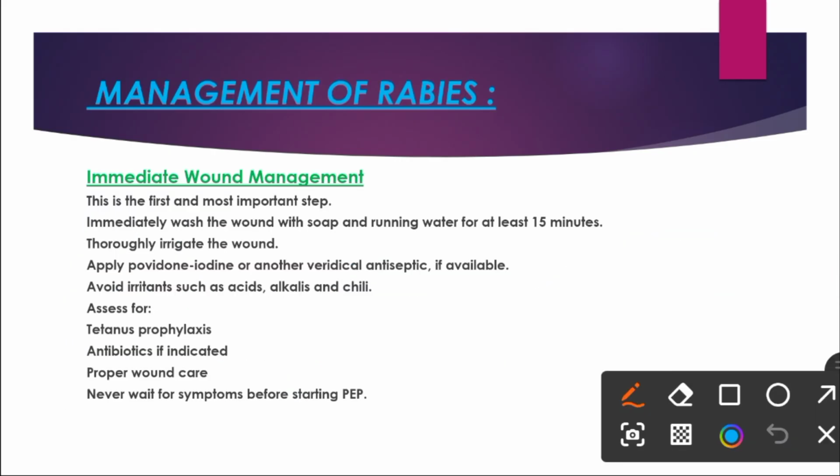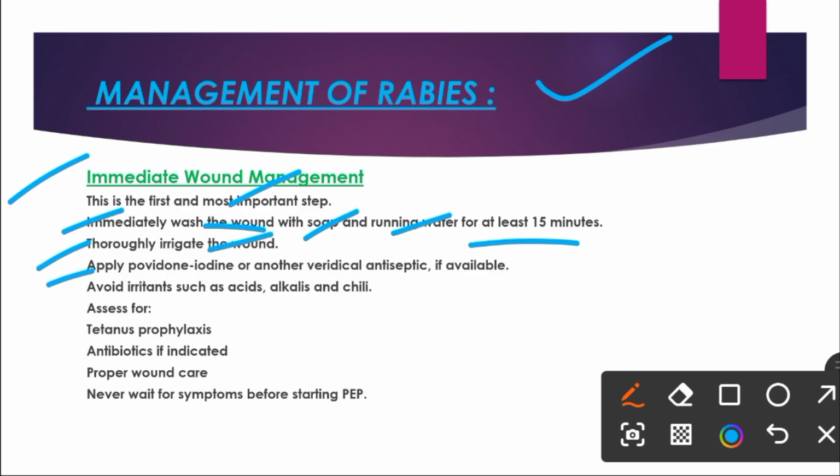Then next is the detailed management of a rabies patient, in which the first and most important step is immediate wound management. In that step, we immediately wash the wound with soap and running water for at least 15 minutes, and we thoroughly irrigate the wound, and then we apply antiseptic, that is, iodine or another virucidal antiseptic if available.